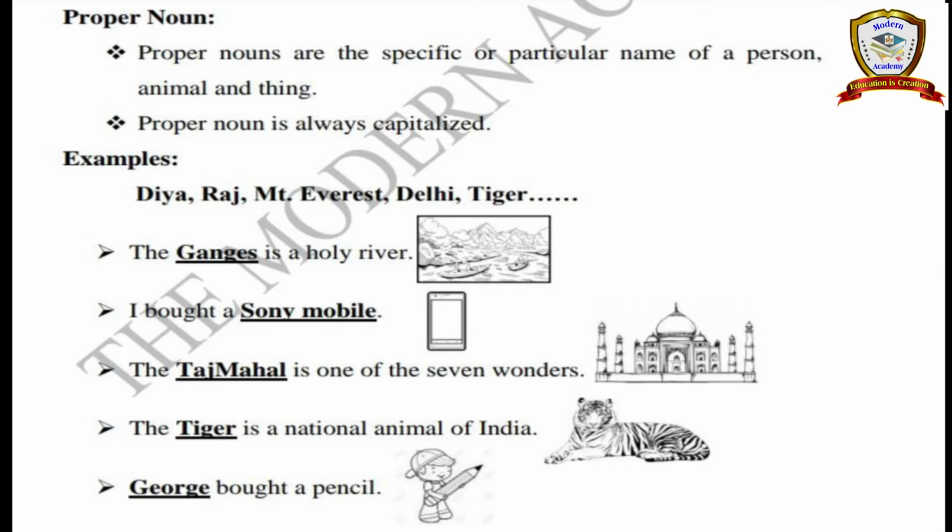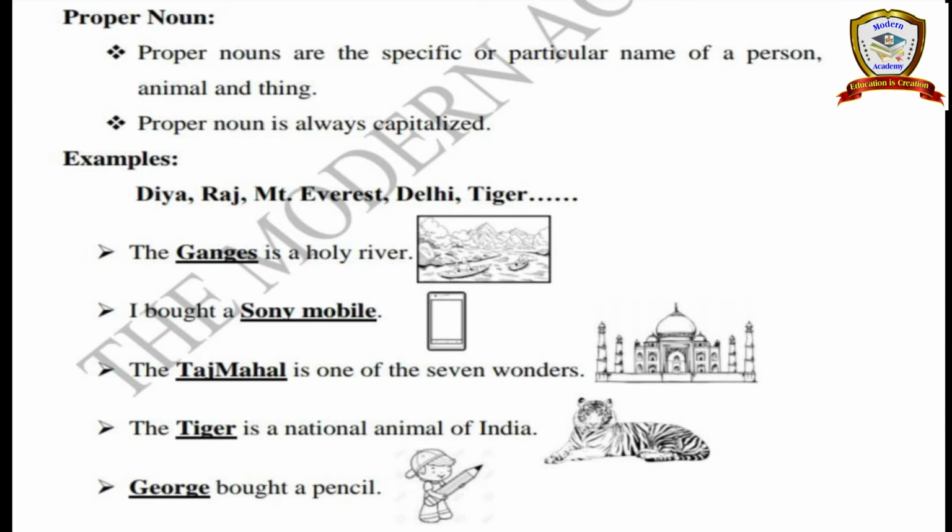Next, I bought a Sony mobile. See, we have many mobile companies, many varieties are there, isn't it? Apple, Samsung, and then many kinds are there. But here they tell about the Sony mobile. I bought a Sony mobile. Specifically, they denote one kind of mobile. Yeah. So that is a proper noun.